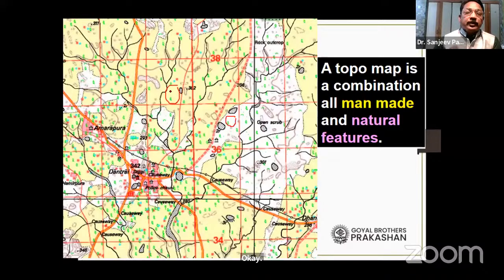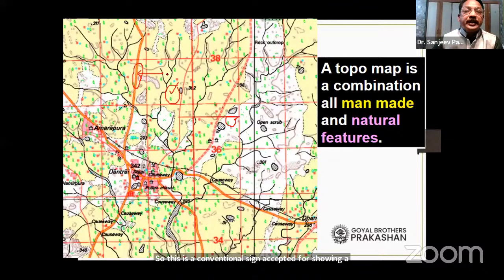Conventionally, yellow color shows agriculture. White color shows barren land. This orange color road is called a metalled road. This is a conventional sign accepted for showing a metalled road, and the category of this one is of course